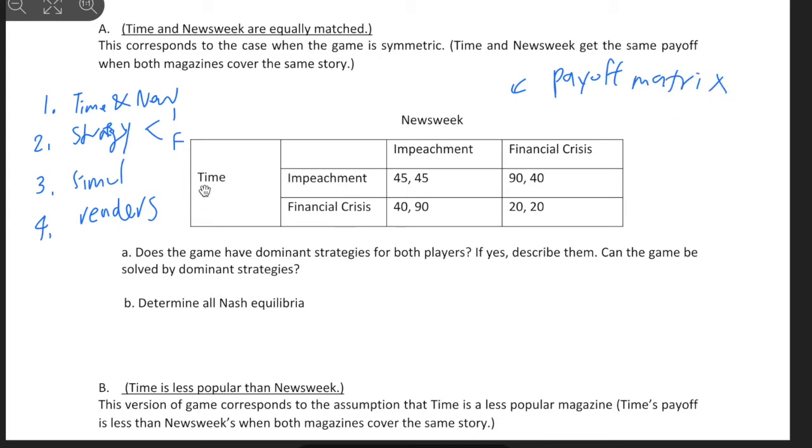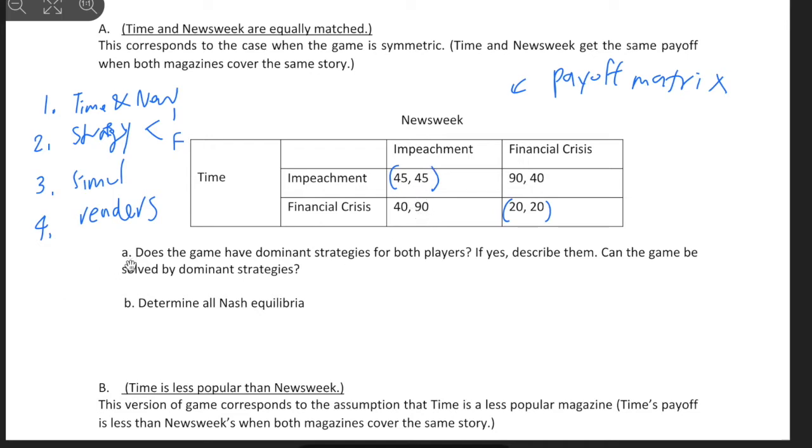So let's see it. If Time chooses impeachment and Newsweek chooses impeachment, both will have the same number of readers of 45, I don't know, million, but 45s, right? And if they both choose financial crisis, they're gonna get 20 each. So it means they are equally popular. But when they publish different stories, it's depending on the popularity of the topic. Impeachment will attract 90 and financial crisis will attract 40, right?